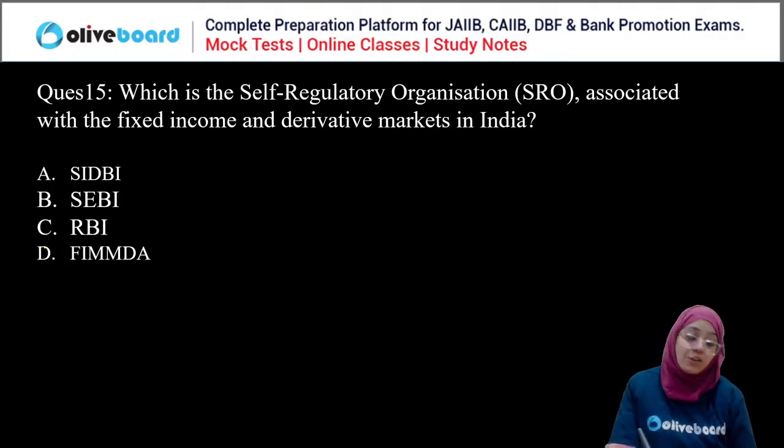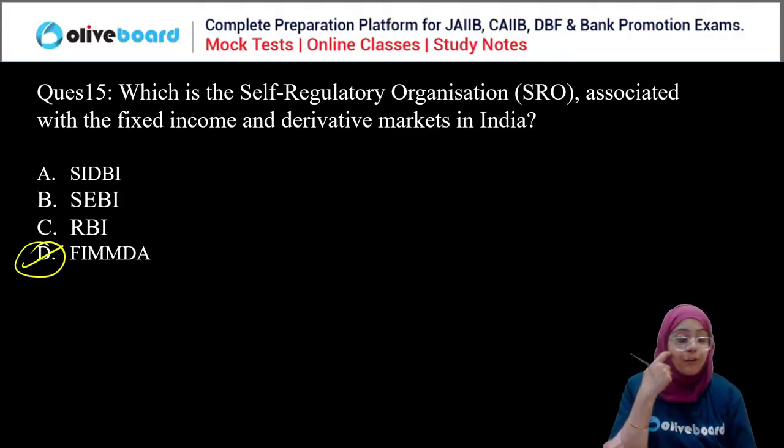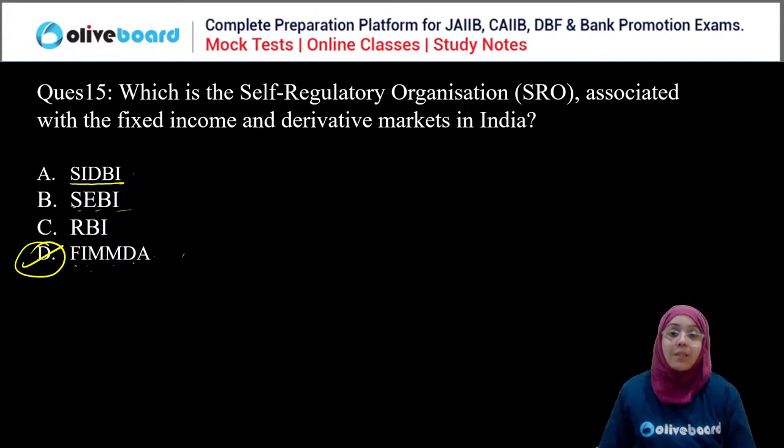Now, it is FIMDA. Just tell me the full form of FIMDA. Everyone has written FIMDA, but what is the full form of FIMDA? SIDBI is Small Industrial Development Bank of India, SEBI is Securities Exchange Board of India, then Reserve Bank of India, and FIMDA is Fixed Income, Money Market and Derivative Association of India. Right? That is known as FIMDA.